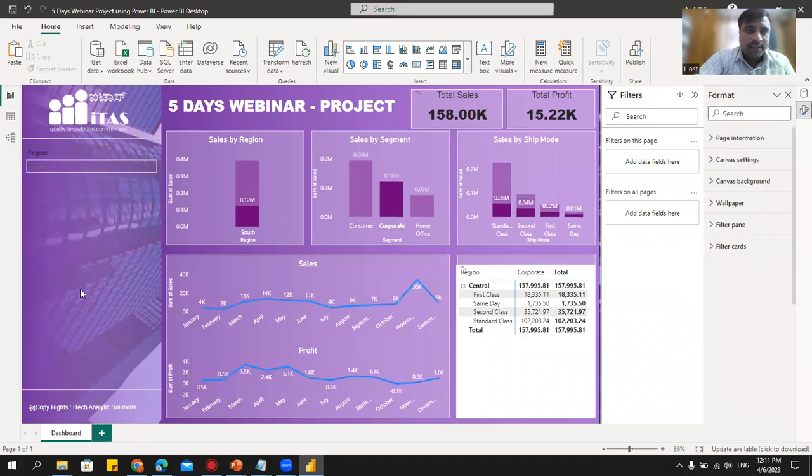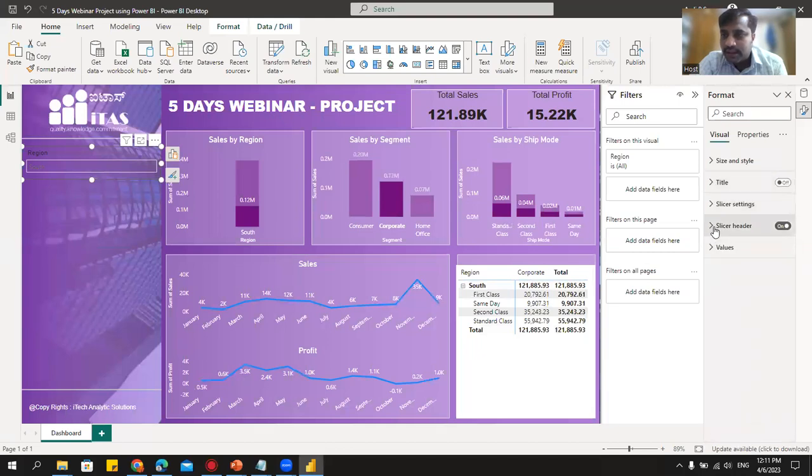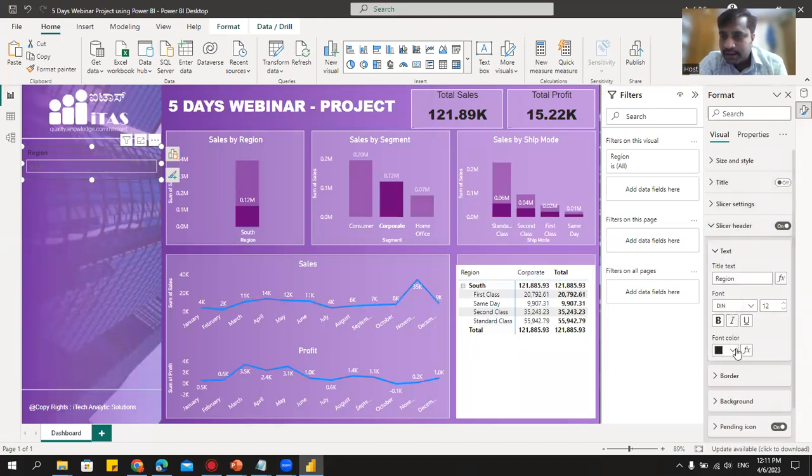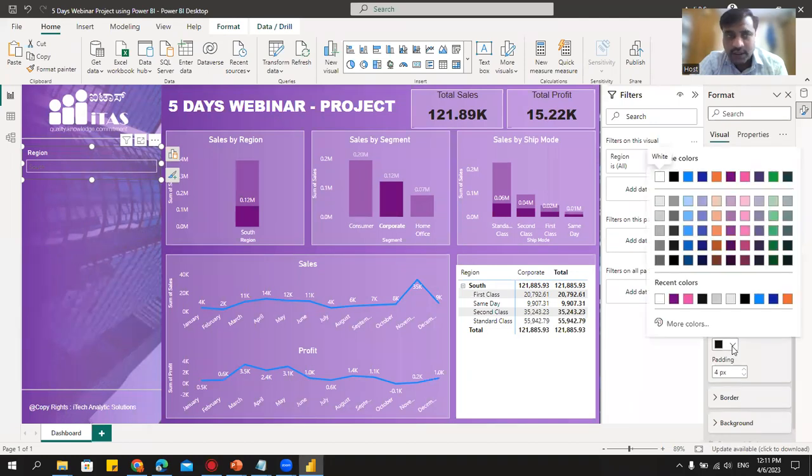Okay. All right. Now if you want to change the colors here, you can go to this. There is that slicer header. Says region, I'll make it white color. Okay. See, you can also go here and change the values. Here the values are white color.